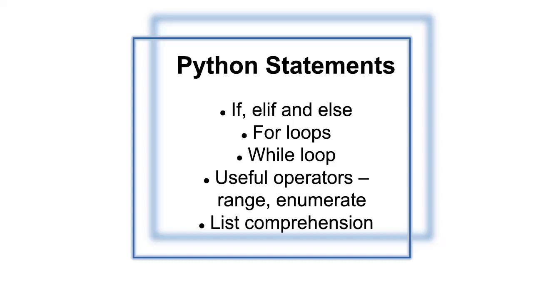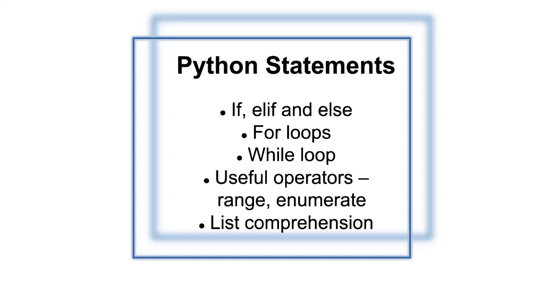Then we have Python statements. The very first is if, elif, and else. Let's say we want to determine whether a number is even or not. We can use if, elif, and else. Then we have for loops. When we want to run a piece of code a number of times, let's say if we want to print a table of 2, from 2 into 1 equal to 2 till 2 into 10 equal to 20, we can use for loops. Then we have while loops, which are similar to for loops. While loops are generally used when we want to run a specific piece of code until certain conditions are satisfied.